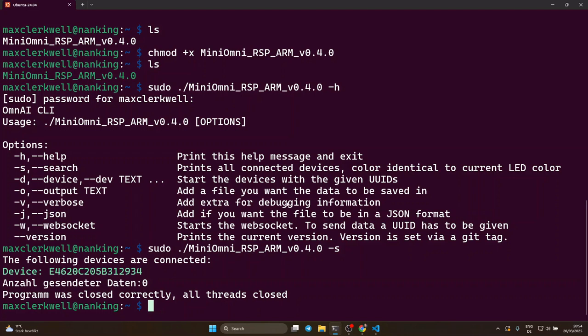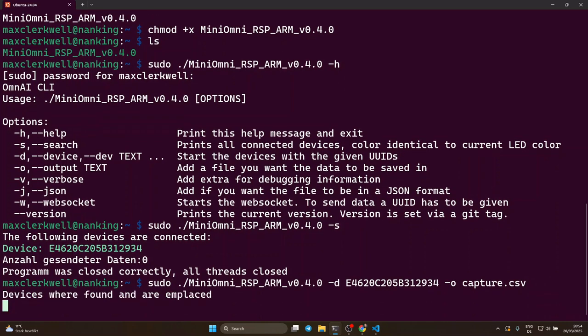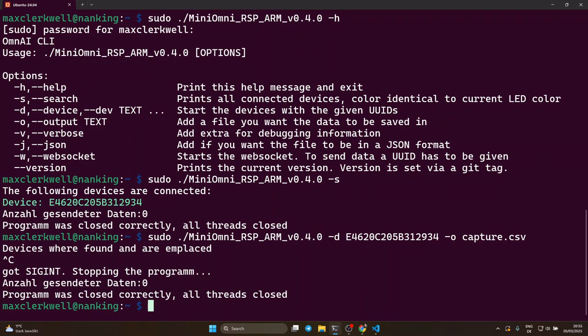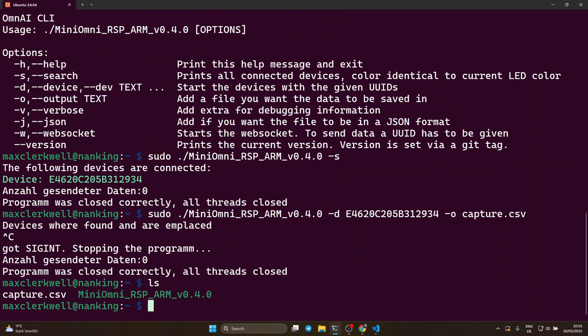Let's take this UID and run sudo mini-omni-d, copy the device ID, and now we're using the -o option to store it in capture.csv. I'm starting the scope now, and I'm just waiting for a couple of seconds to receive data from my function generator. I'm stopping the program with Control-C, and now we see there is a file, capture CSV.